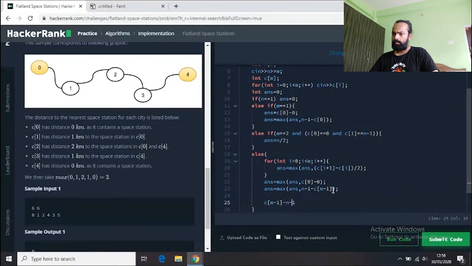And then they can put here the absolute value. abs in C++ gives you the absolute value. For example, minus 4 will be 4. So when we compare the maximum and minimum, or when we find the distance, we cannot have a negative value for sure. So we always have to use abs, which gives us the absolute value. But rather than using the absolute value, I just thought in my mind which value would be greater, so I always get the positive value. So I have done it like that, n minus 1 minus c[m minus 1].